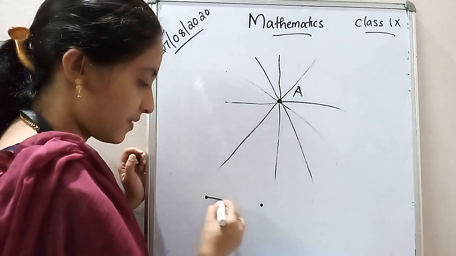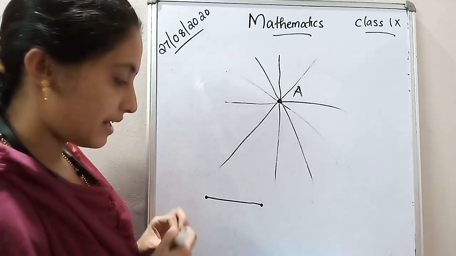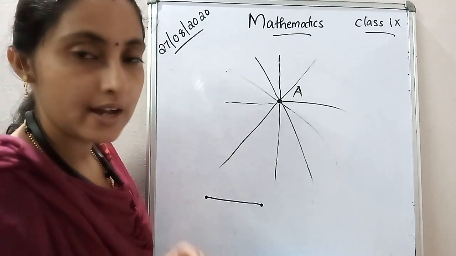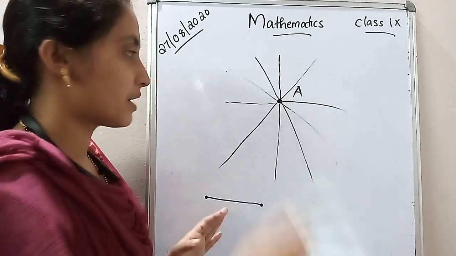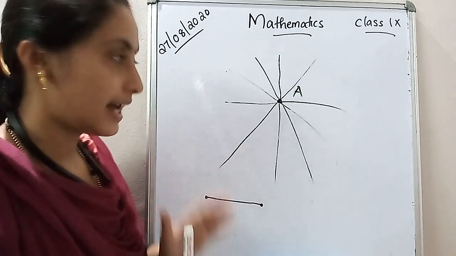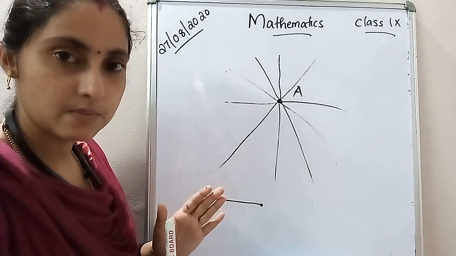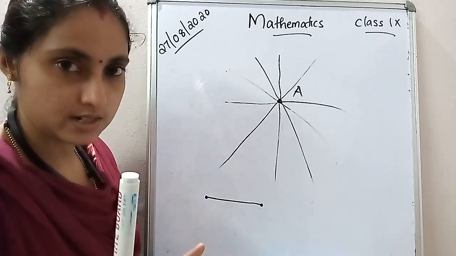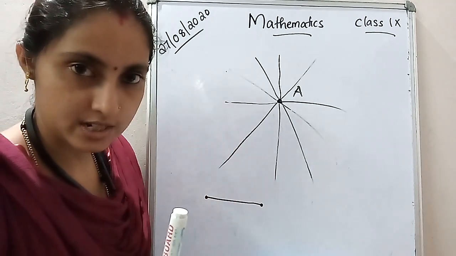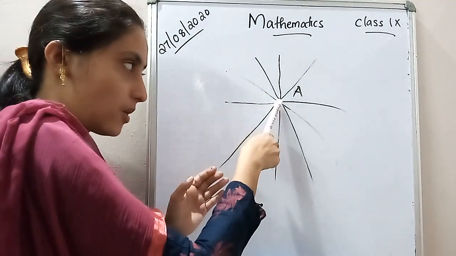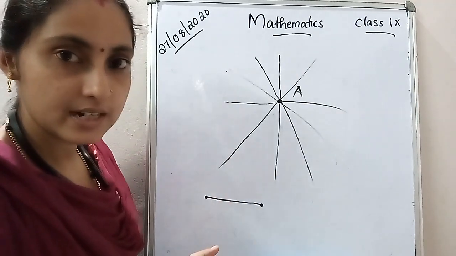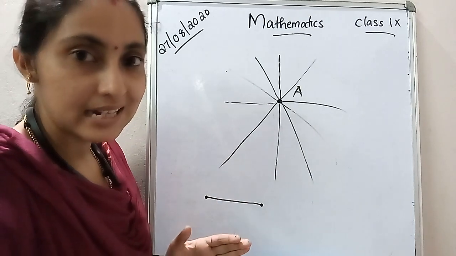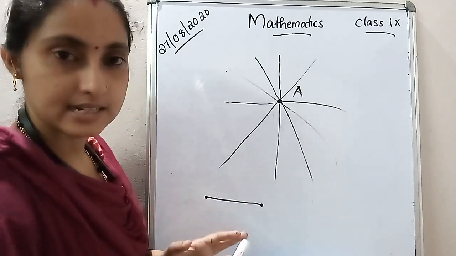Only one line, is it? Only one and only one we can draw by touching these 2 points. But at a single point, we can draw infinitely many lines. And the previous concept is what? A linear equation that passes through infinitely many solutions, or has infinitely many solutions. But here we are discussing that at a point we can draw an infinite number of straight lines, or linear graphs. Is it clear?